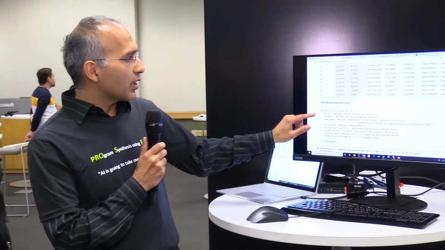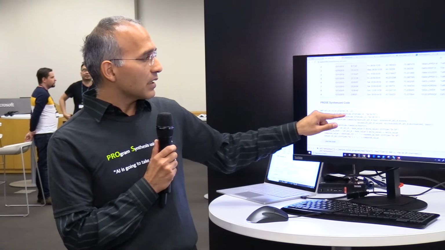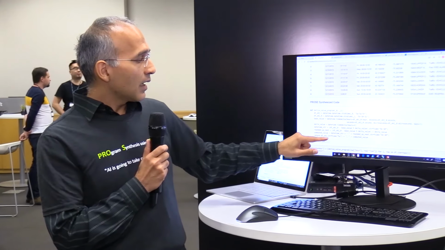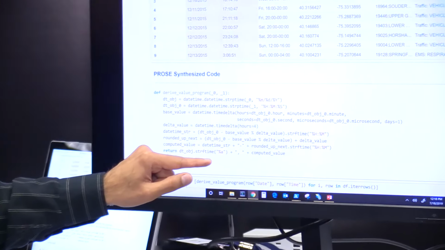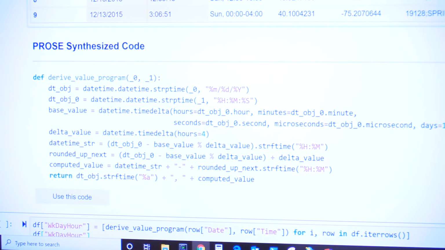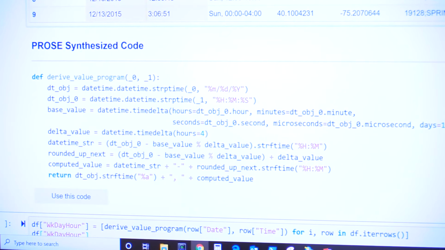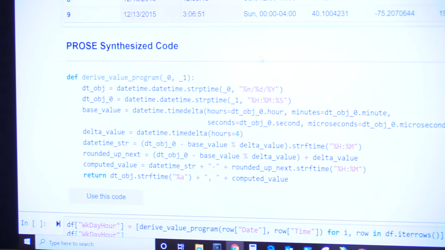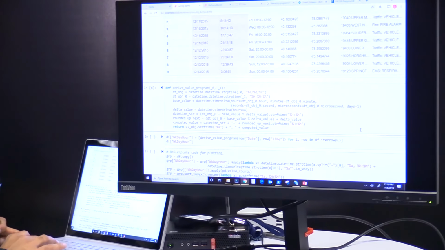So for instance, now you can figure out that if you want to convert a string into a date-time object, how do you go about doing that? I never knew that a date-time object, if it needs to be converted into the corresponding weekday, you have to use this magic sequence of characters %A. Furthermore, you can edit this code as well. So for instance, here instead of 4-hour buckets, you can go ahead and create 8-hour buckets or 12-hour buckets as you wish.